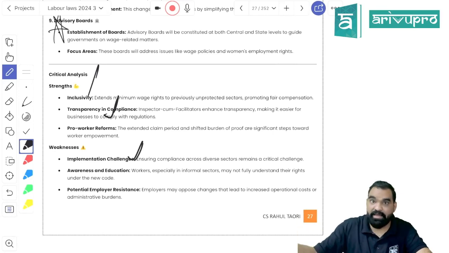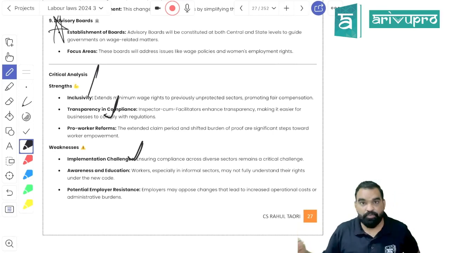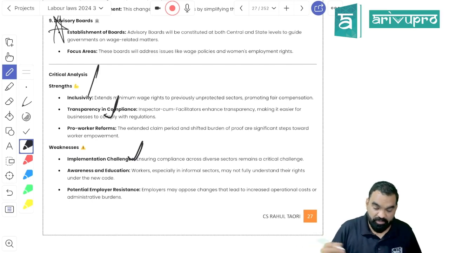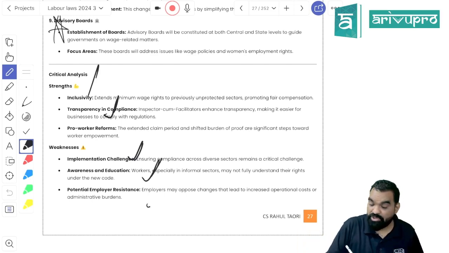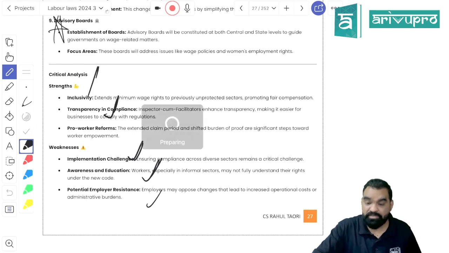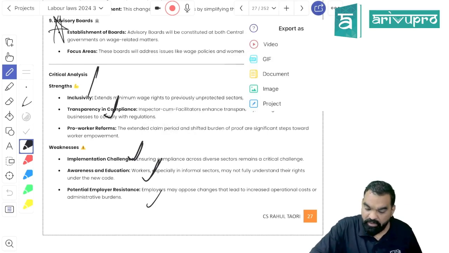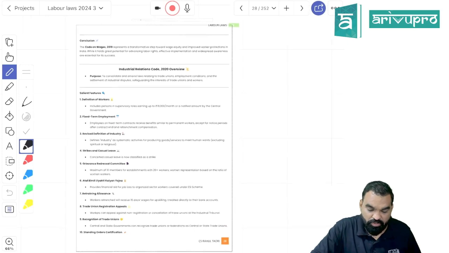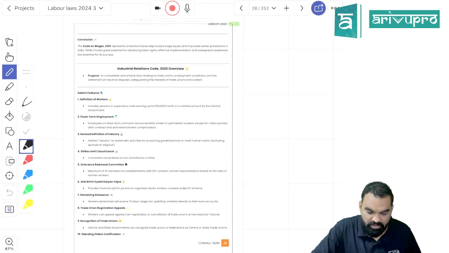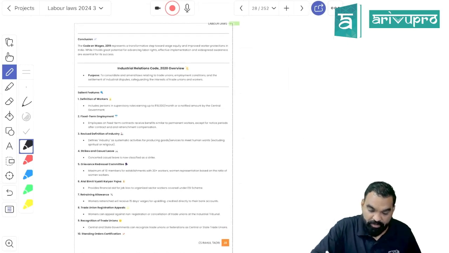Implementation challenges are there. Until and unless the state supports the law, it is not going to become an implemented law, right? No proper education and training has been provided under this norm, so that is the problem. Done. So the minimum wage code has been done. Wage code has been done. Is it clear? Got my point, students?